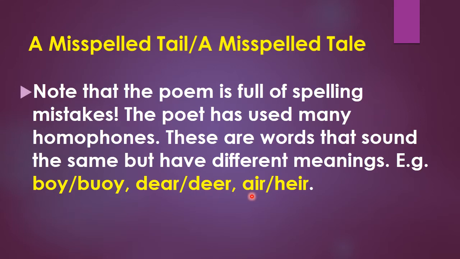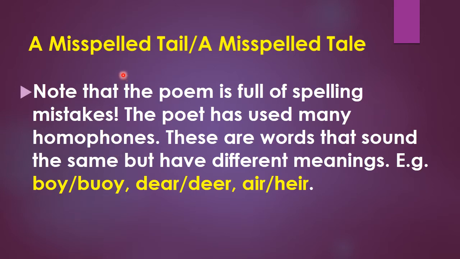Air is the wind blowing, and heir is a person who inherits property from his ancestors. So now you've got homophones: spellings are different, pronunciation is the same, and meanings are different.